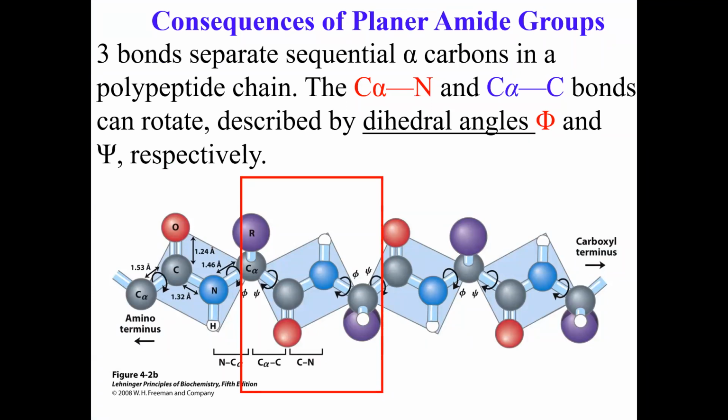Now, what happens as a consequence of the planar amide bond? This is a busy slide, but pay attention to what I am trying to describe here.